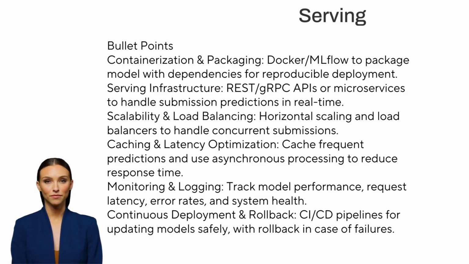Third, scalability and load balancing. Online judge systems often experience bursts of submissions, particularly during interviews or coding competitions. Horizontal scaling ensures that multiple instances of the model service can run in parallel. Load balancers distribute requests across instances to avoid bottlenecks and maintain low latency. Auto-scaling policies can dynamically add or remove instances based on traffic.